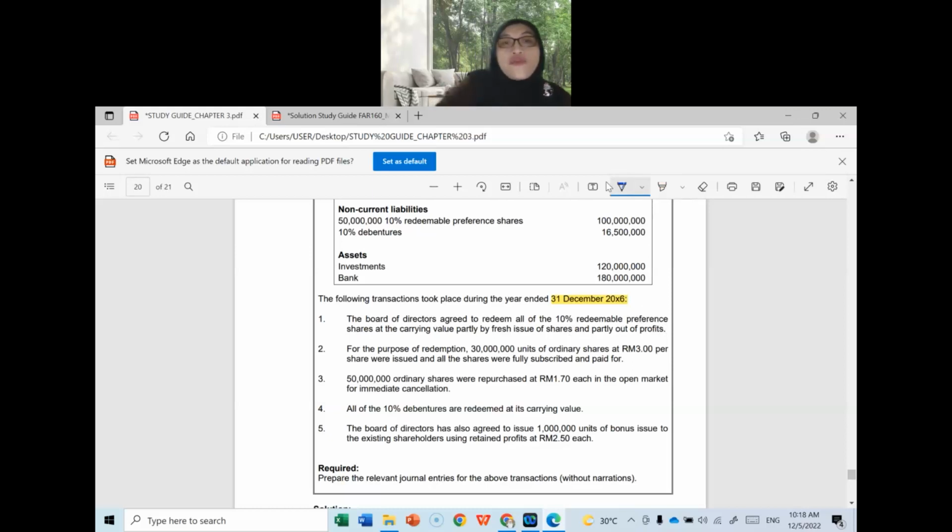So additional information number 1 tests us on the transaction on the redemption of preference shares. Remember, in chapter 3 we have 3 different activities: redemption of preference shares, share buyback, and also the redemption of debenture. So in this part, let me write here. Hold on, my pen is not really functioning.